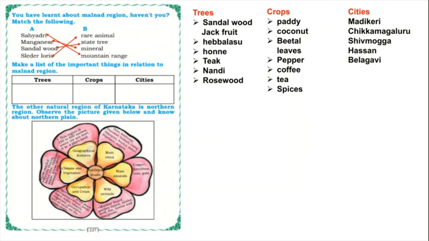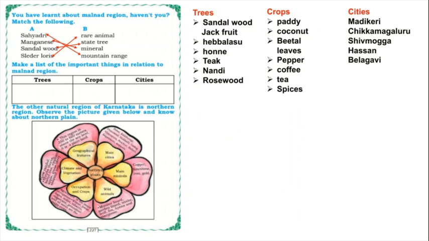What are the main minerals which we will get in the Northern Plains? It is copper, limestone, iron and gold. What are the wild animals we will see in the Northern Plains? Monitor lizard, garden lizard, snake, wolf, fox, hyena and mongoose. These types of animals we will see in the Northern Plains.